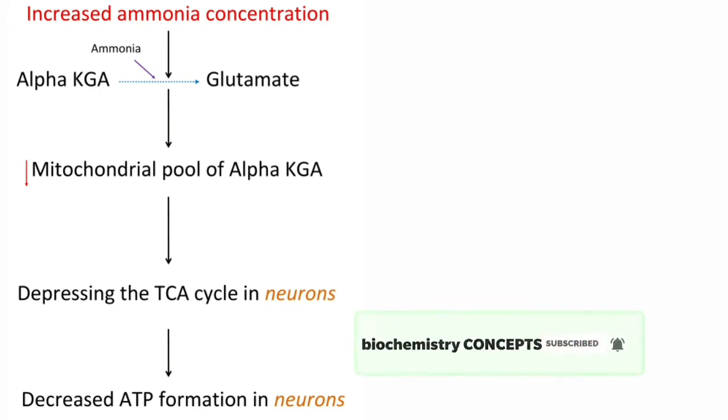This depression or decreased rate of the TCA cycle mainly affects the neurons, because the TCA cycle oxidizes acetyl-CoA to produce energy in the form of ATP. So whenever the TCA cycle rate is decreased, energy production is affected, so it affects the neurons. Ultimately, whenever the neurons are deprived of ATP or energy, it leads to the symptoms shown by the ammonia toxicity.